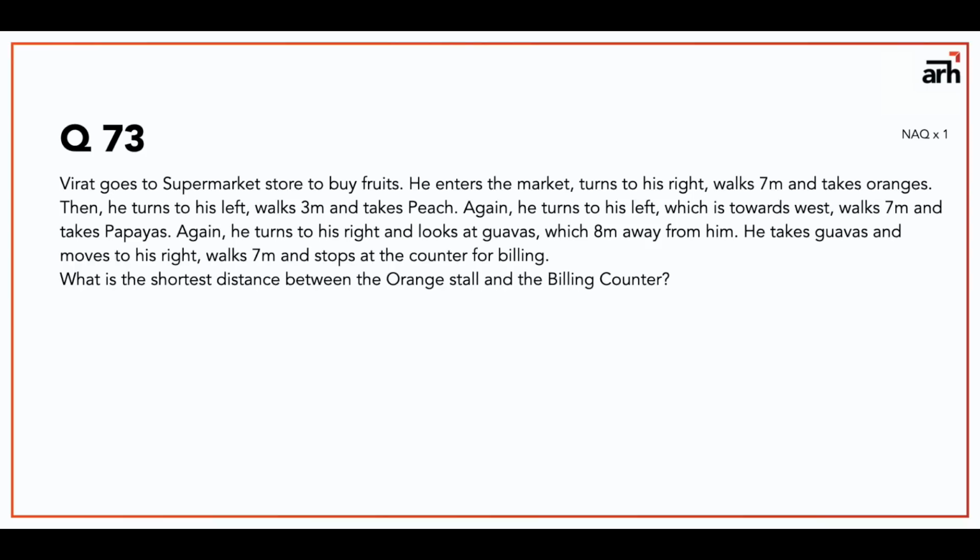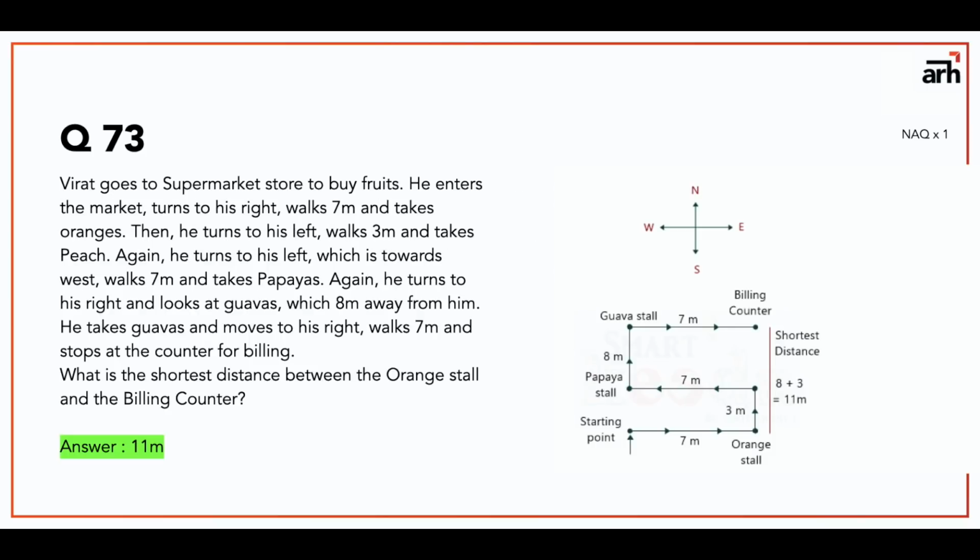Now this is a very important question type for your NATA. This is direction sense, and this is a kind of a tricky question or a long question. You have to solve it properly. So what you need to do is you need to go sentence by sentence, and you need to basically chart his trajectory or his path, and you need to map his direction, his left, right, and all. And if you chart his trajectory, what is given, what you will get is something like this. And from this you can get that the shortest distance between the orange stall and the billing counter was 11 meters. So this is question number 73.